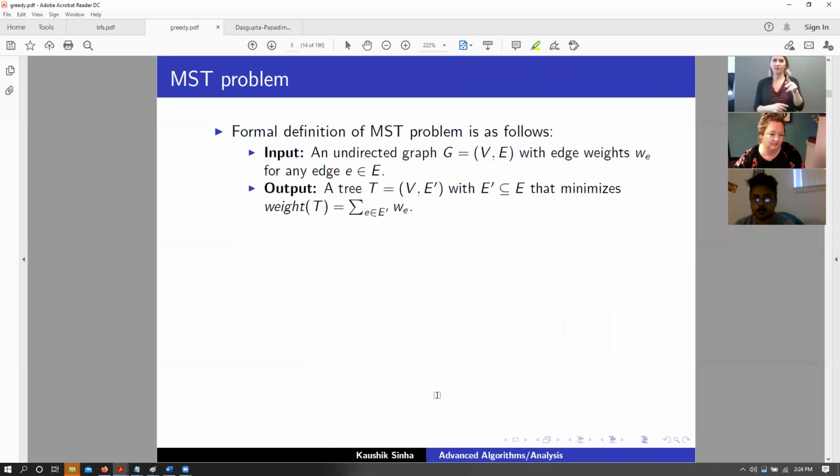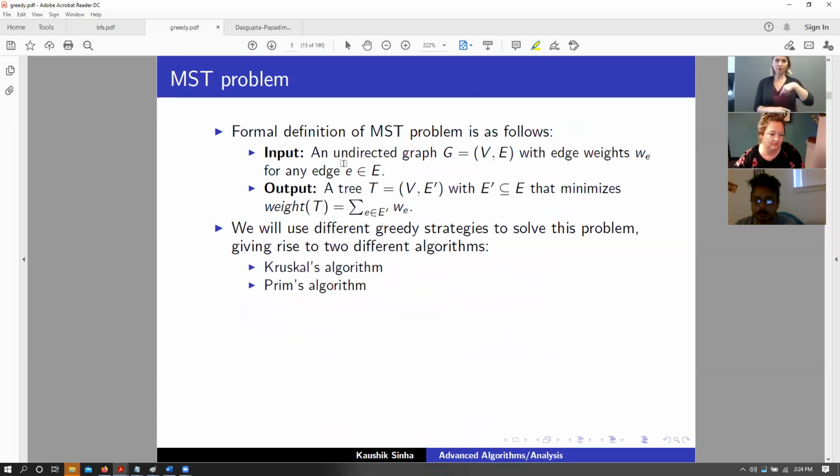Okay, so let's define the MST problem in more technical terms. We have an input that is an undirected graph that can have edge weights. Let's call them WE for weights for a particular edge E, where E belongs to the set of edges, capital E. The output of this algorithm should be a tree that has all the vertices and a set of edges from that particular graph. So this tree should contain all the vertices that belong to this graph, but would have a subset of those edges, E prime, that minimizes the total weight, that is the summation of all the weights for all edges inside E prime. So that is what we are trying to find out.